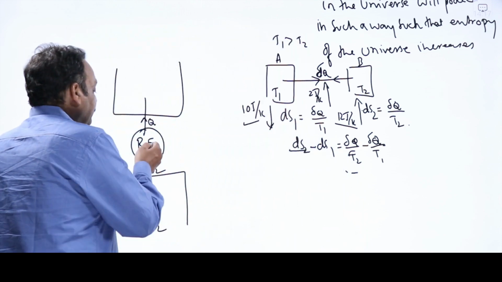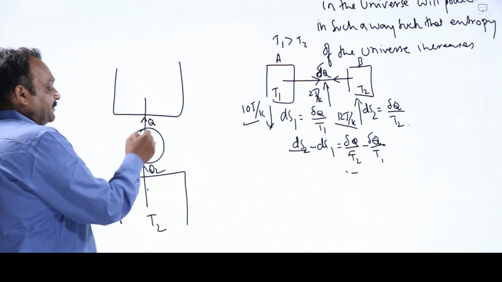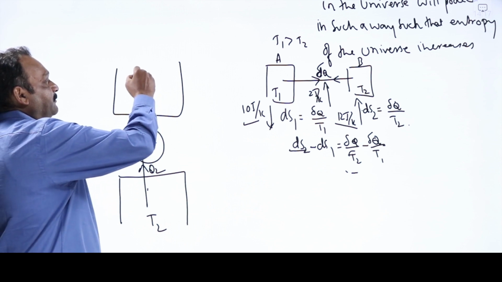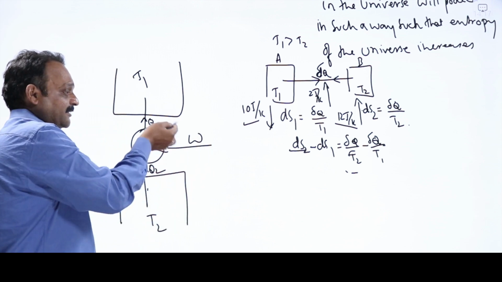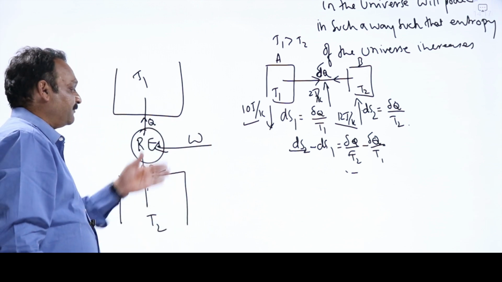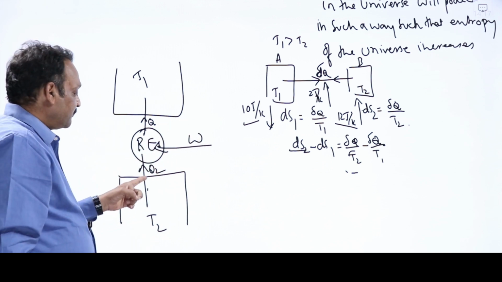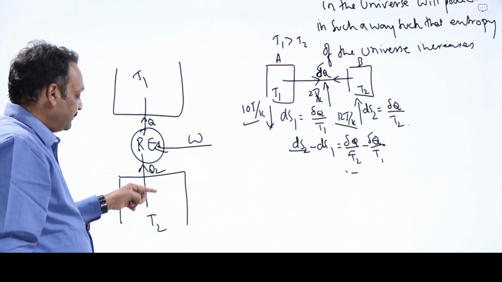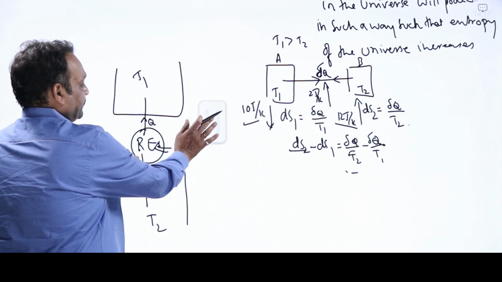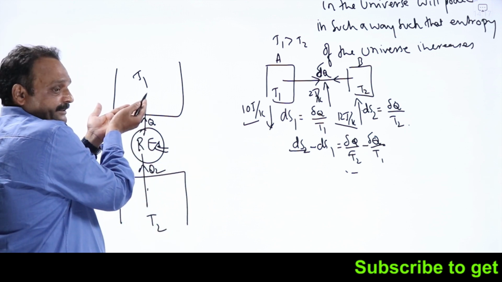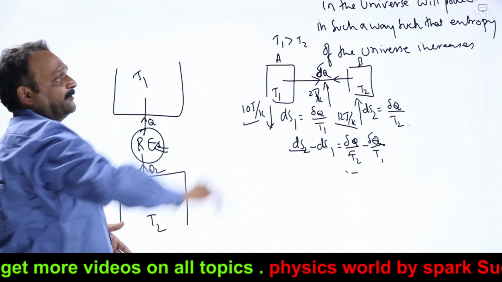No refrigerator can take some heat from a low temperature sink and send it into a high temperature source T1 without the aid of external work. This is Clausius statement of second law of thermodynamics in terms of refrigerator. Unless I do some external work, no refrigerator can transfer heat from a low temperature object to a high temperature object. Otherwise, heat is flowing from low temperature to high temperature, which is against the second law of thermodynamics principle.